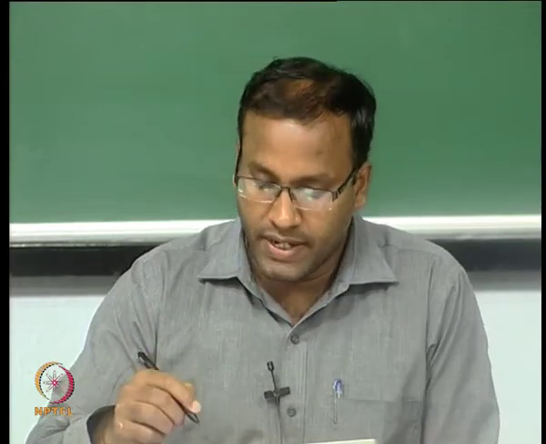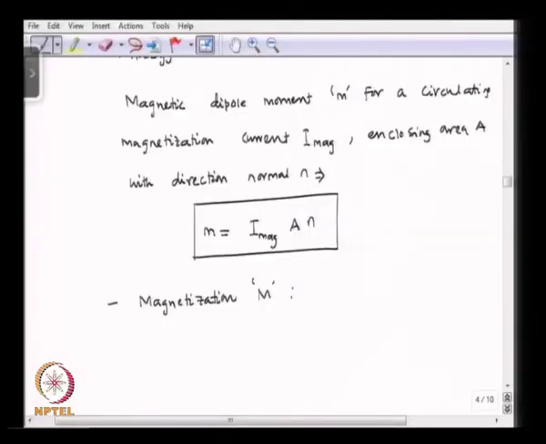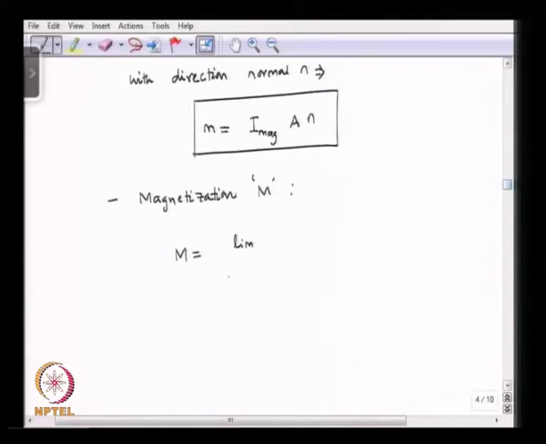We can write magnetization M as the limit of the volume omega star tending to 0 of 1 over volume omega star, integration over omega star dr, into m of r0 plus r.